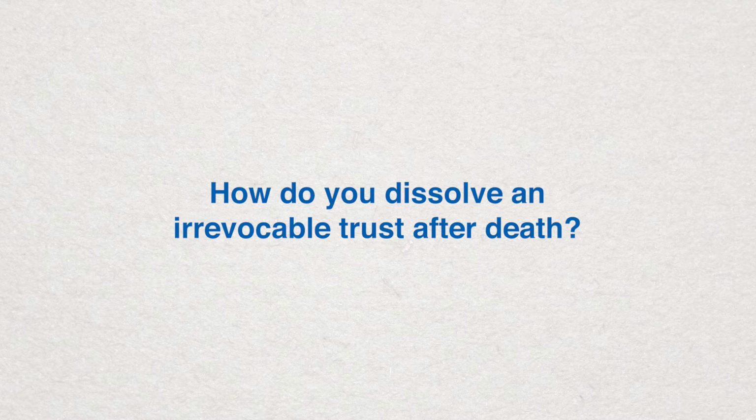How do you dissolve an irrevocable trust after death? While in general, irrevocable trusts cannot be changed, they can be modified or dissolved after the grantor dies in certain situations. For example, under California Probate Code section 15403, if all the beneficiaries agree, they can petition the court to modify or terminate the trust.